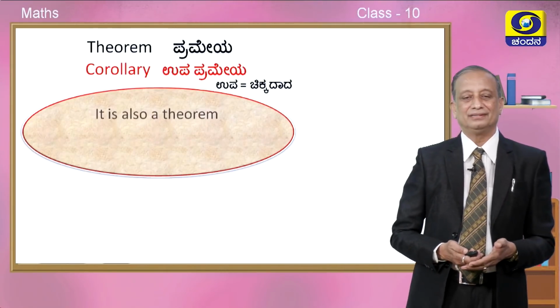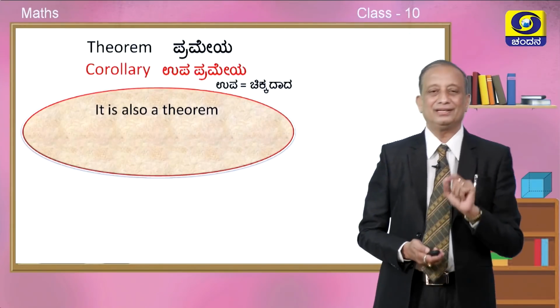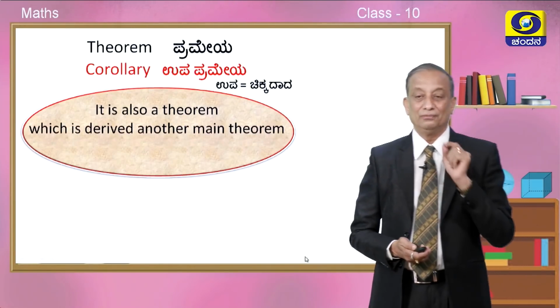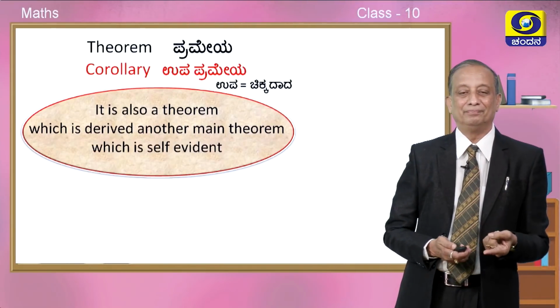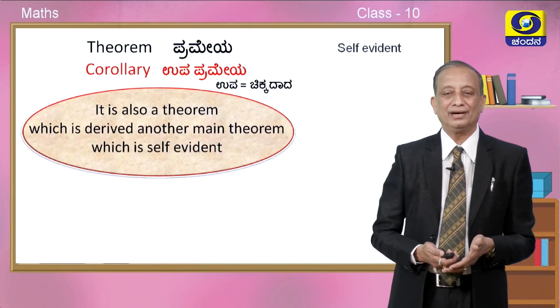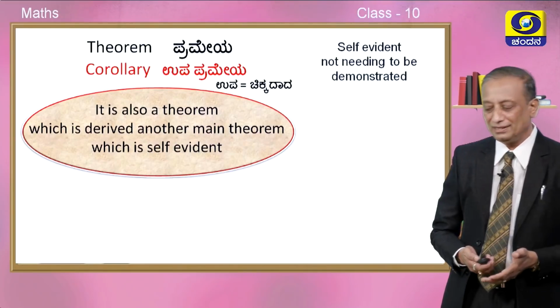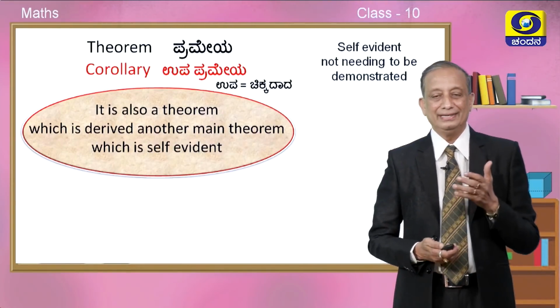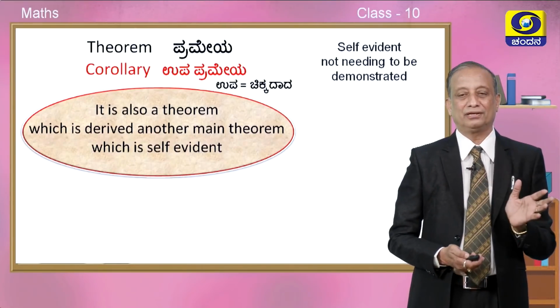It is also a theorem. Corollary is also a theorem, okay, which is derived from another main theorem which is self-evident. No proof is required. See the meaning of the word self-evident. Self-evident means not needing to be demonstrated, it does not require proof at all.